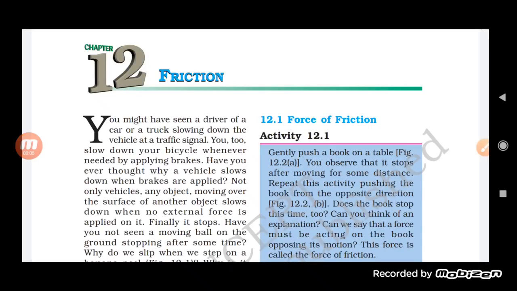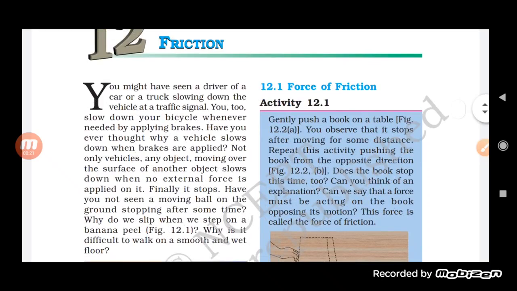So students, in the previous class we completed the chapter on force and pressure, and today we are going to start a new chapter, and that is friction. Do you know what friction is? Actually, it is a kind of force. Here you will find it in the case of friction.